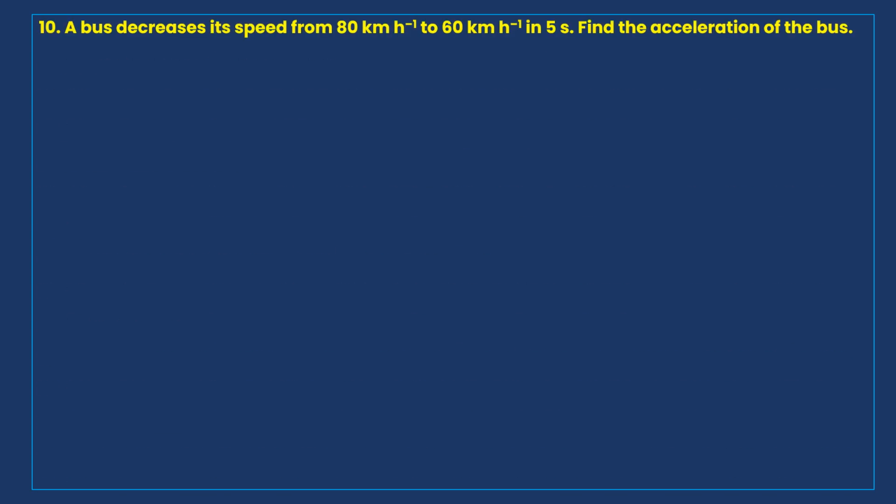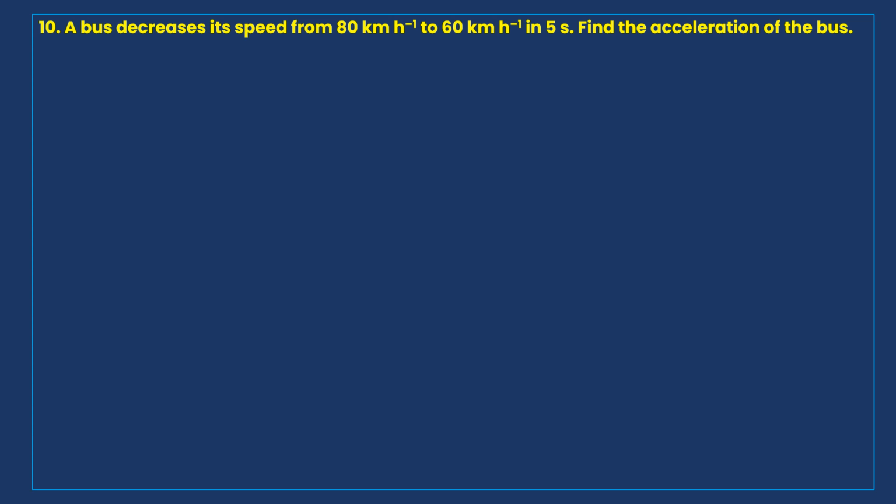Now, the next question is: a bus decreases its speed from 80 kilometers per hour to 60 kilometers per hour in 5 seconds. Find the acceleration of the bus. So here the bus is moving and it decreases its speed.